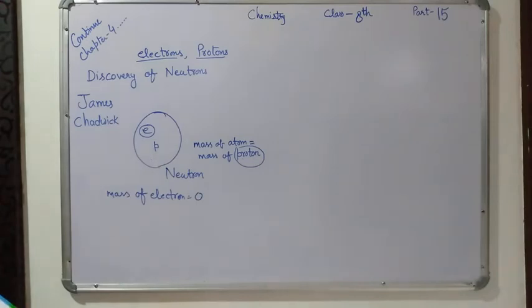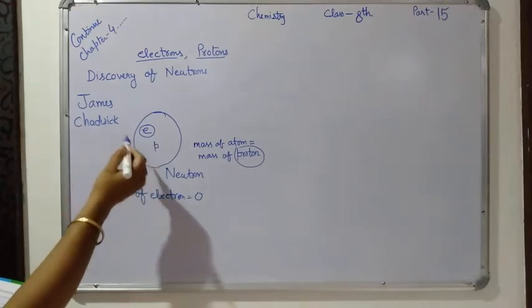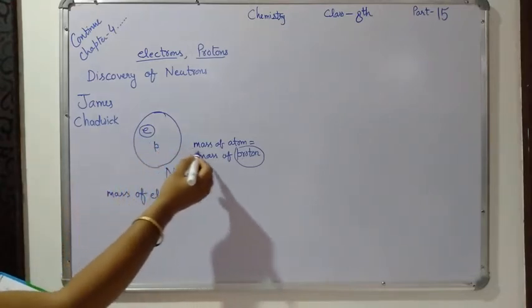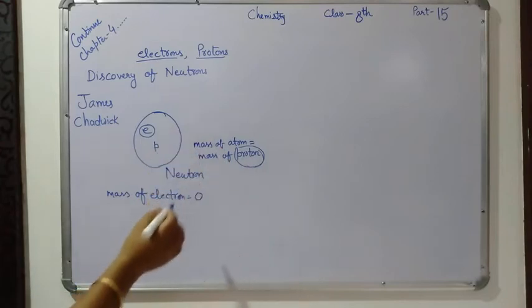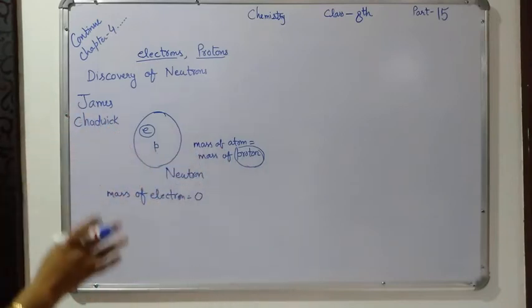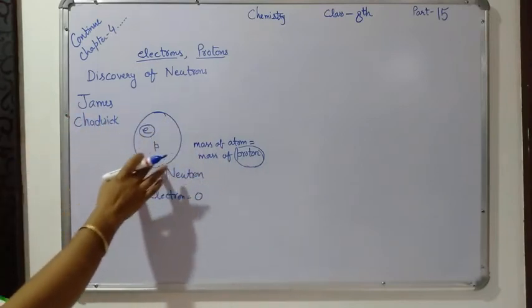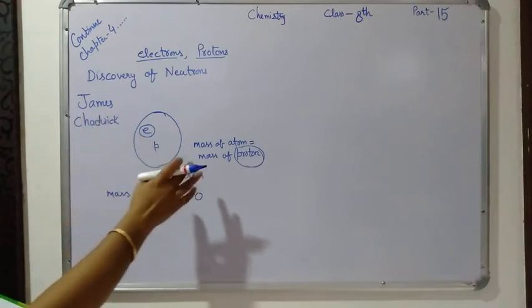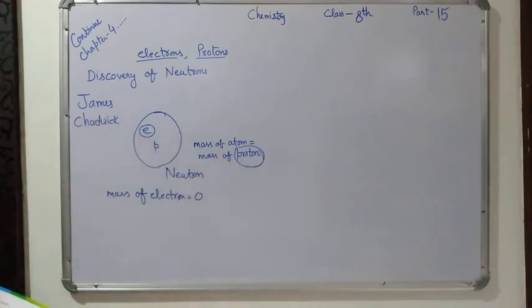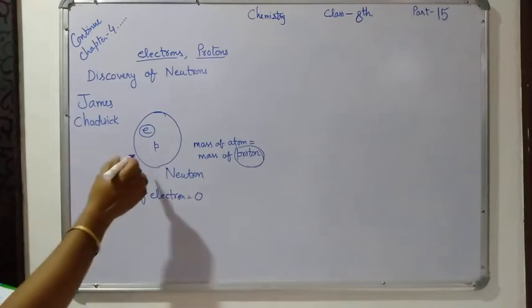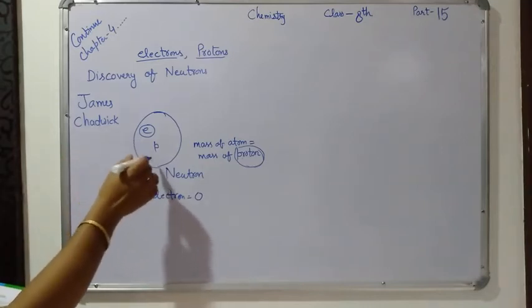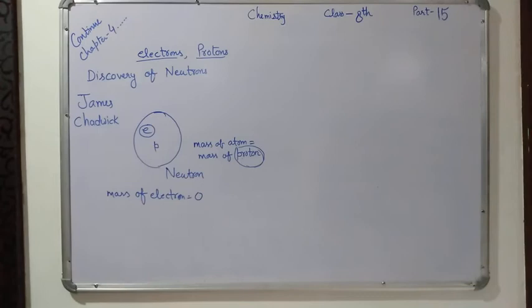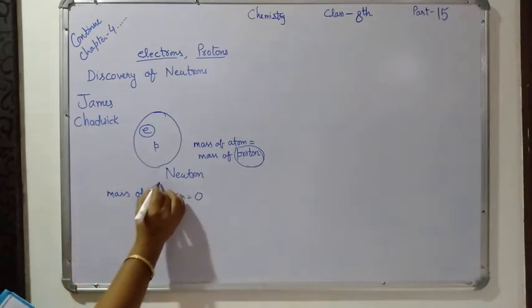However, it was found that the mass of an atom was much higher than the total mass of the protons. So one more subatomic particle is present in this atom, and James Chadwick solved this problem with the discovery of the new subatomic particle, that is neutron.